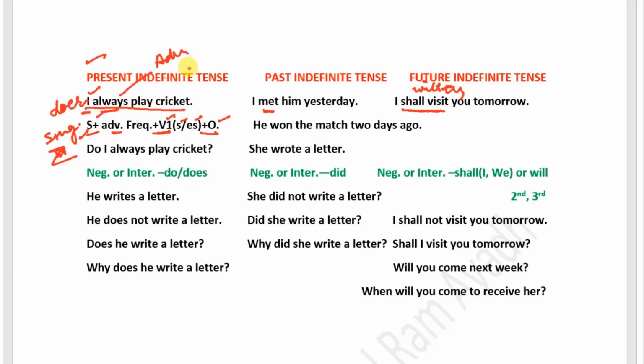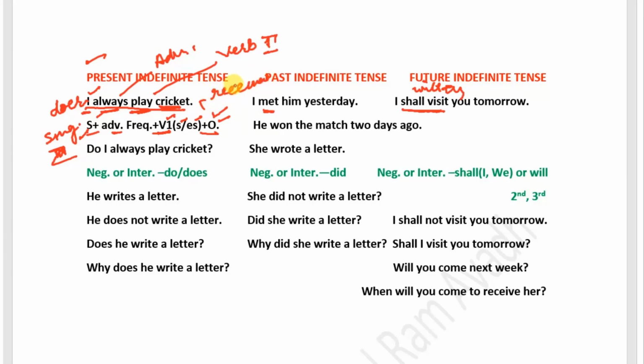It is occurring again and again. Next is play. It is the verb here. It is in first form of verb without s or es because here first person singular I is used. And then there is the object, cricket. Object means the receiver of the action.